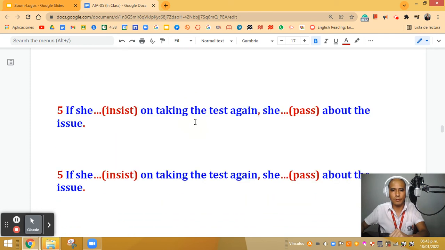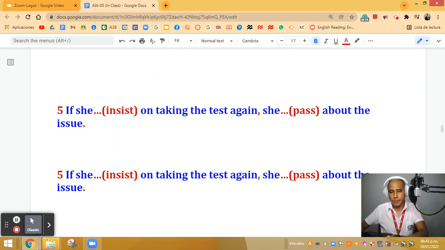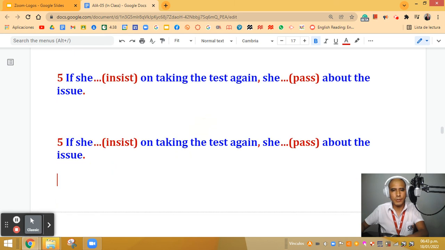There is one more example. Here I have number 5. The same, I'm going to give you some time so you can think about the possible answers. Remember, in the if clause, the verb goes in the simple past. That's the key. And in the information that comes after the comma, the result clause, we can use would, could, might, and the verb in the base form. Okay, do you think you're ready? Okay, let's do it together.